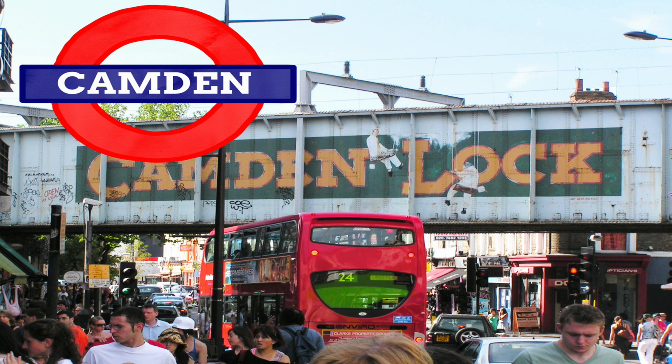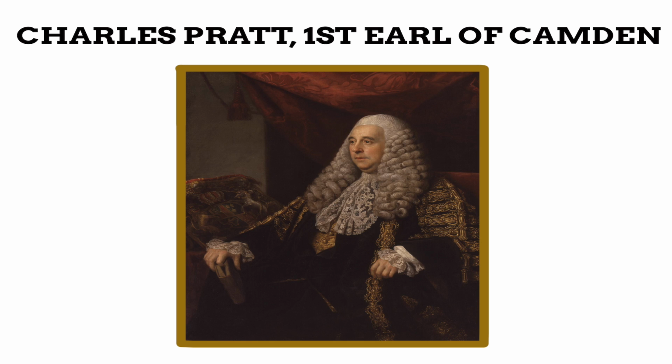Camden is perhaps most famous for its market, yet the name of Camden is thought to come from the man who owned the land in the late 18th century, that being Charles Pratt, 1st Earl of Camden. His seat as Earl was in Camden Place, which was in Kent, named after William Camden, who lived there in 1906.